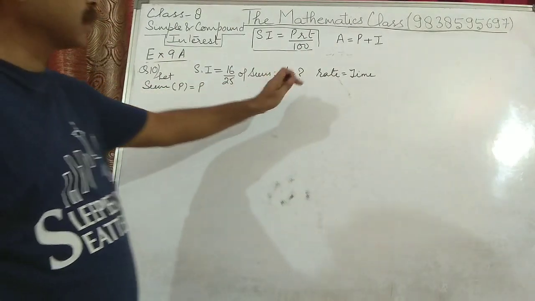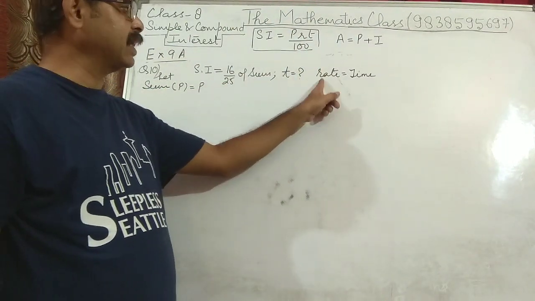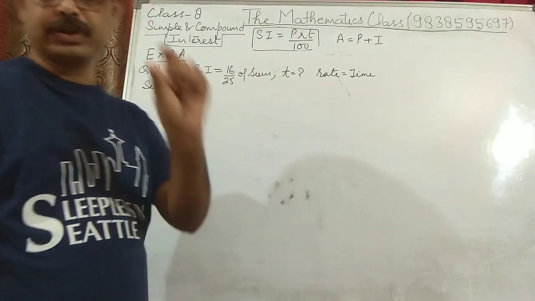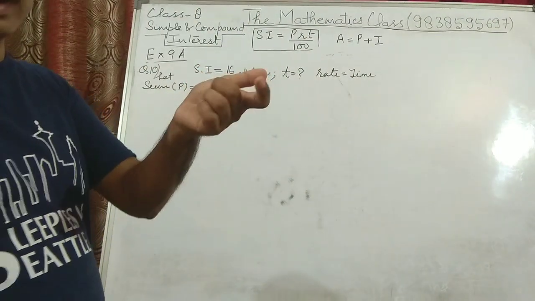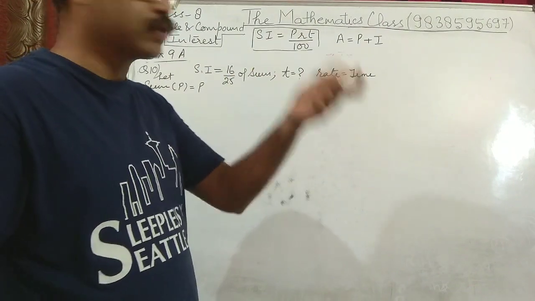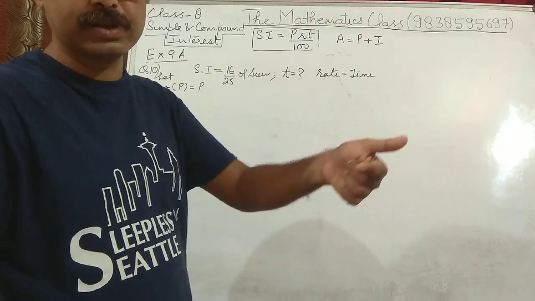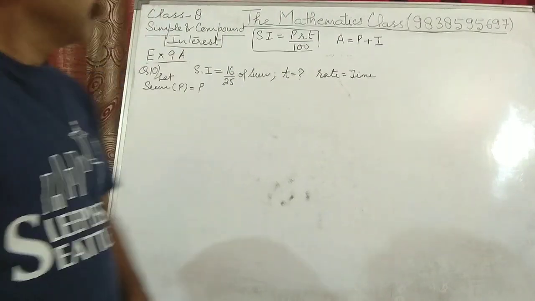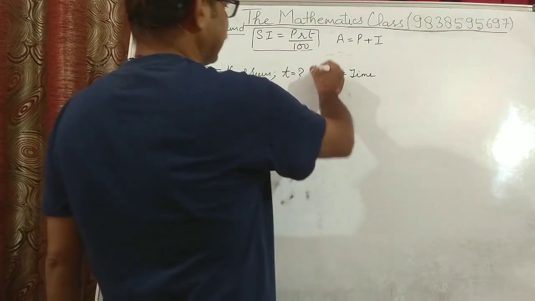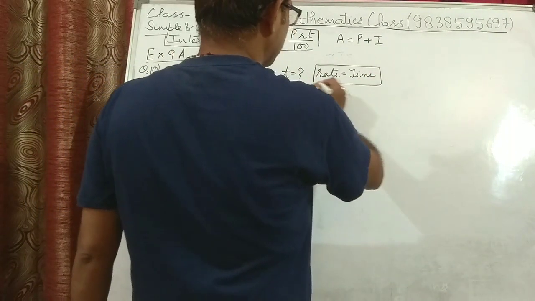And they say you have to find out the time, but it is given that rate and time are equal. Suppose it is 10 years, so rate is also 10%. Suppose time is 5 years, so rate is also 5%. Suppose rate is 3%, so time is 3 years. Means the condition is that rate and time are equal.